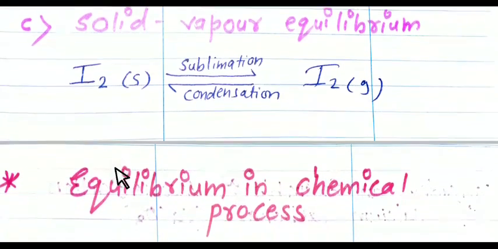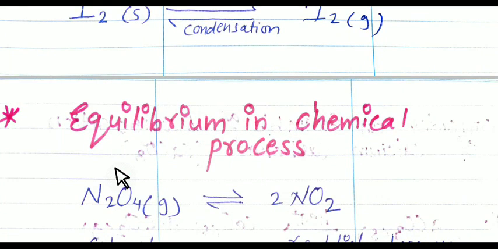And you can see the reaction. The next topic is equilibrium in chemical processes. Students, always remember, chemical equilibrium is defined as the state of a chemical reaction at which the rate of forward reaction and the rate of reverse reaction are equal, and the concentrations of reactant and product reach constant values.